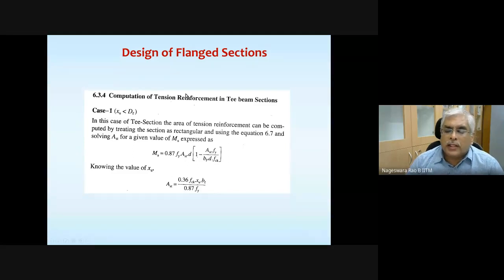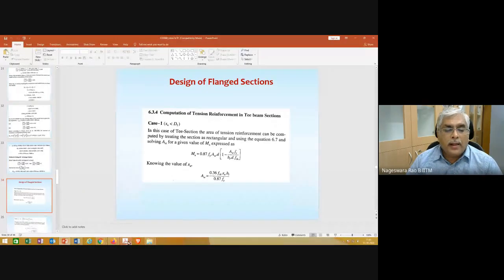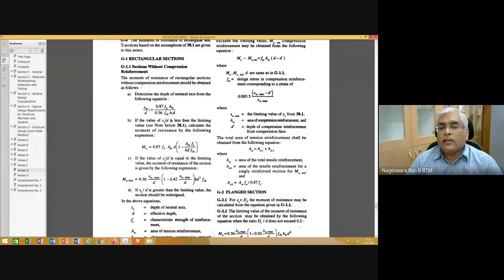So it's going to be behaving like a rectangular section, reinforced only on the tension side. Limiting moment of resistance is given by 0.87 Fy, area of steel, multiplied by the lever arm. What is going to be the lever arm? Lever arm is D minus 0.416 XU. XU is given by this relation.